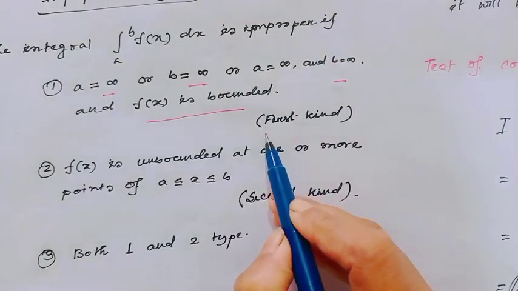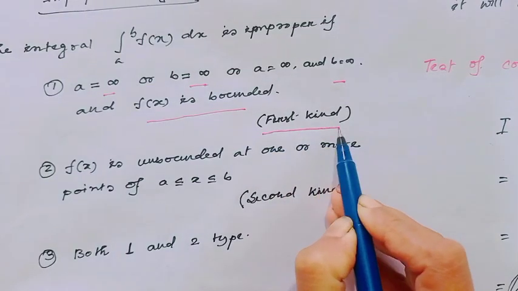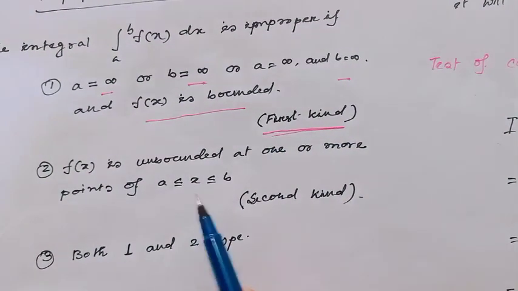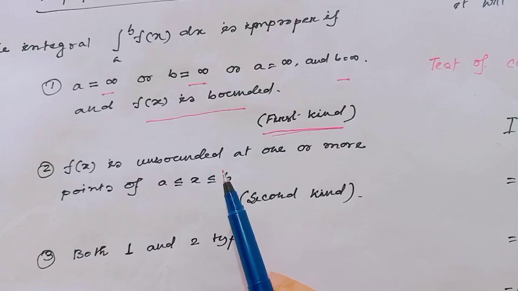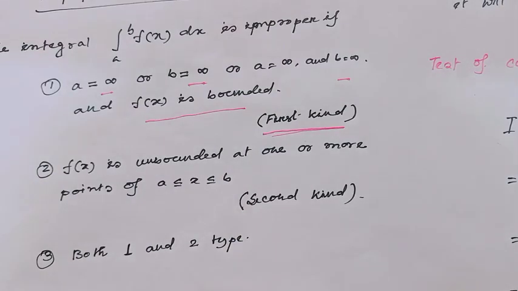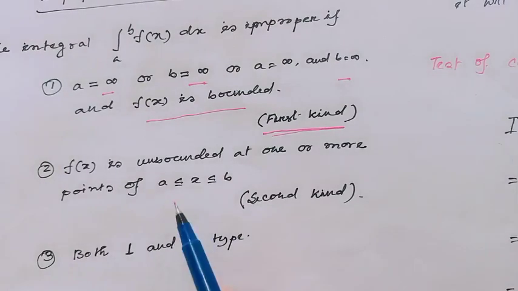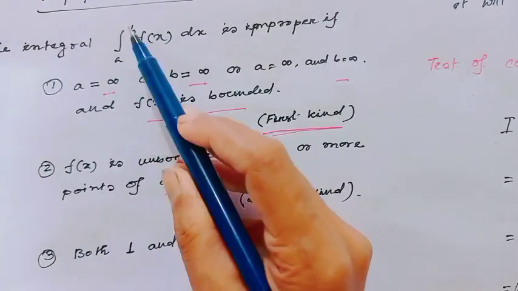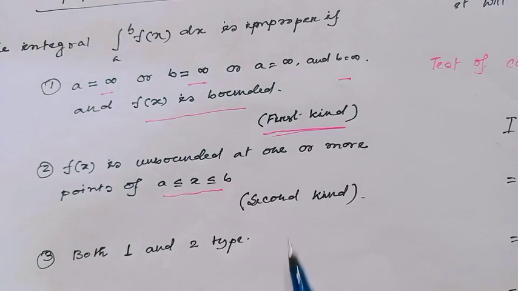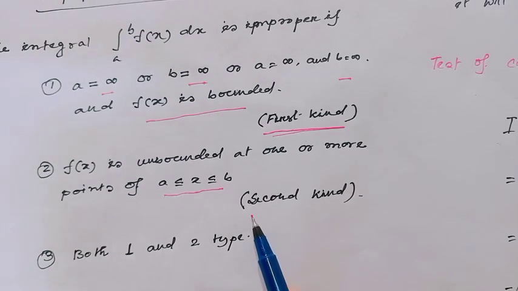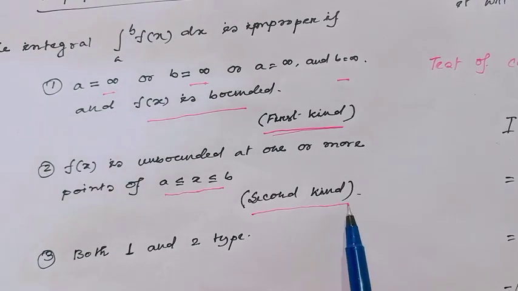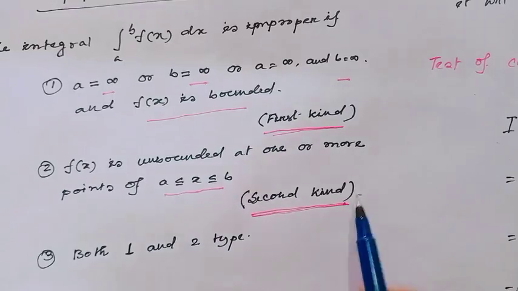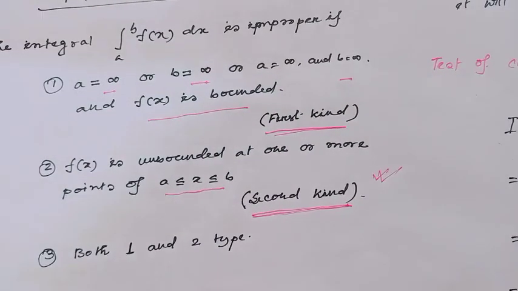This type is called the first kind of improper integral. And when f(x) is unbounded at one or more points in the interval a ≤ x ≤ b, that means in the range, then this type of improper integral is called the second kind of improper integral. Today I will discuss this type of integral.